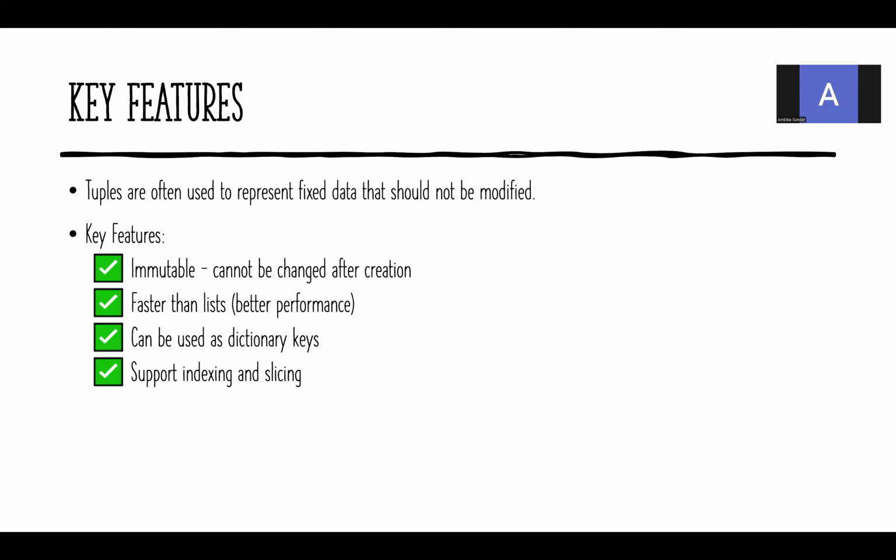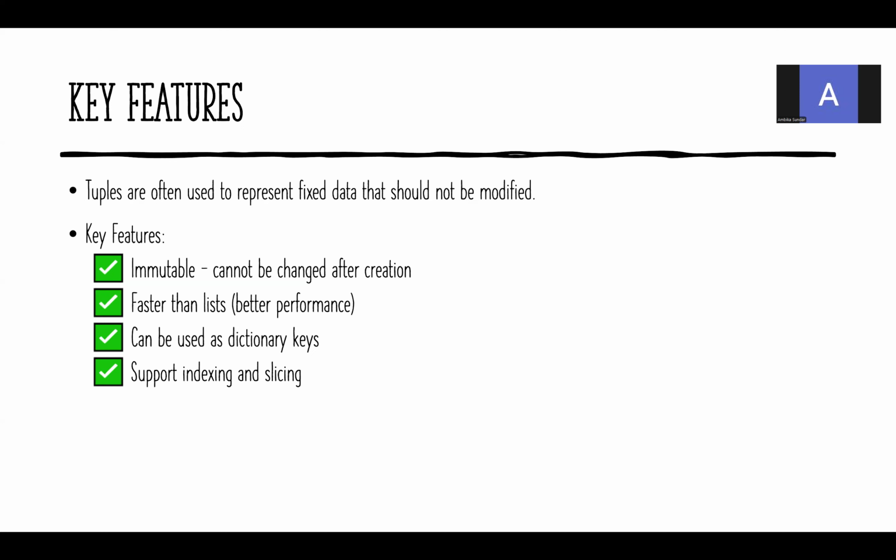Key features. Tuples are often used to represent fixed data that should not be modified. So once you create the tuple, it is very tough to modify it. You cannot change the element of the tuple. You cannot add a new element to the tuple. You cannot remove the element from the tuple. Clear? So the key feature is it is immutable. It cannot be changed after creation.